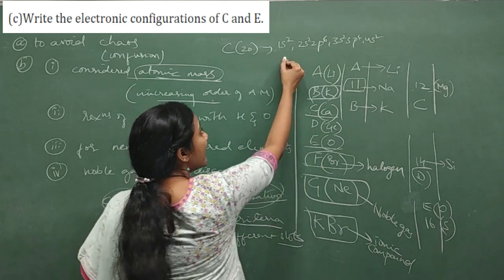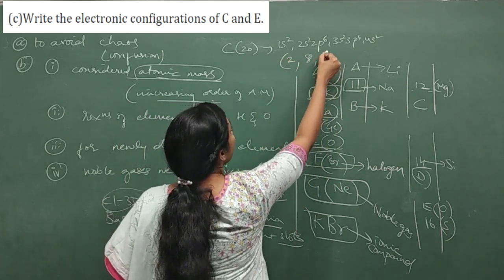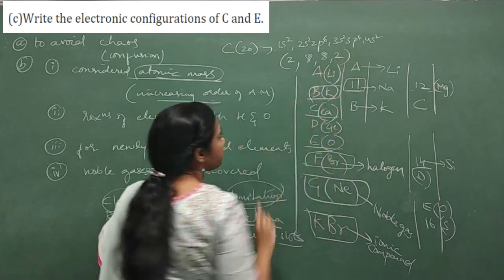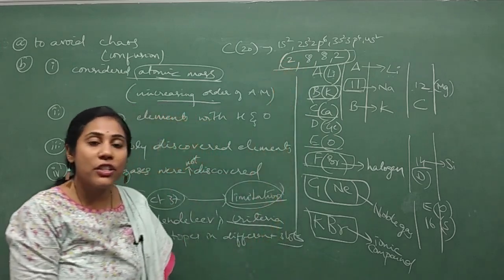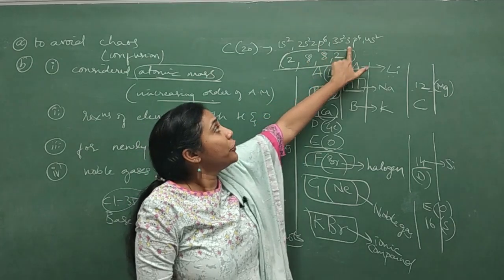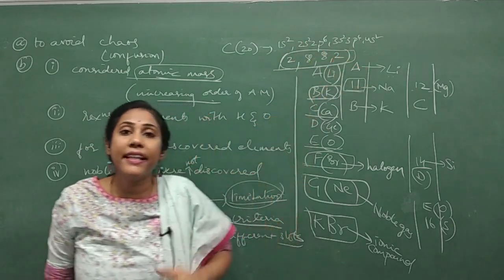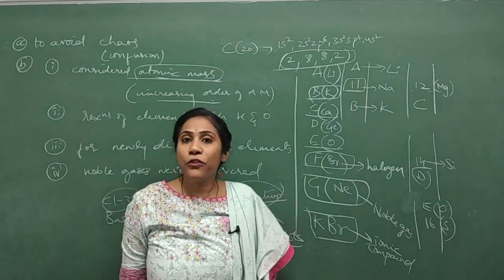Okay, 20. Or you can also write this as 2, 8, 8, 2. Okay, so this pattern of writing electronic configuration is also fine, right? If you are writing it in this pattern, you have to write this very carefully, right? Fine. So that's all about our fourth question.